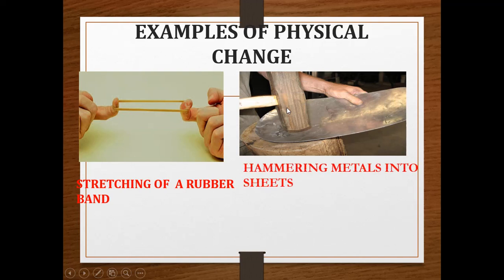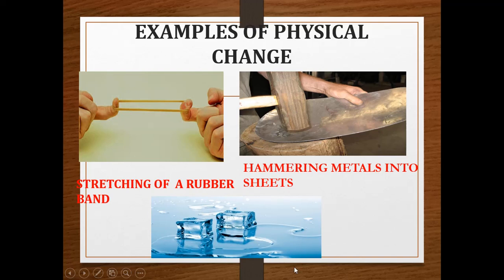Now in this figure we can see hammering metals into sheets. Metal is a hard substance. We are hammering it into thin sheets. So we are changing the form of the metal. So this is an example of physical change.